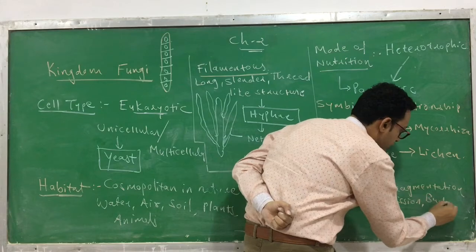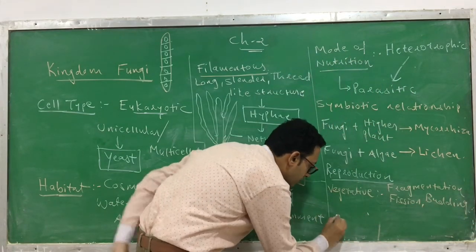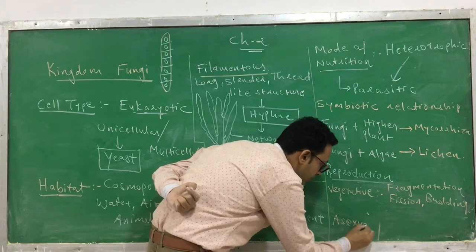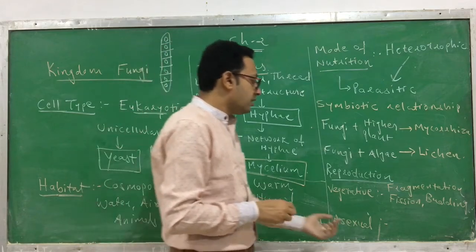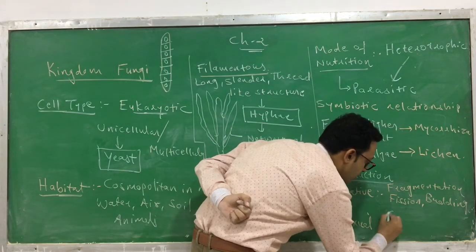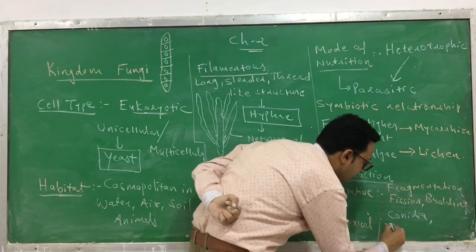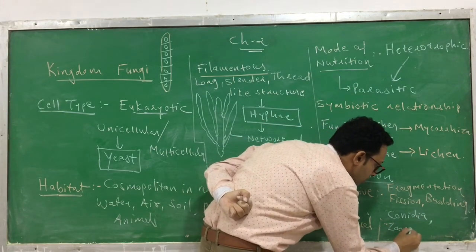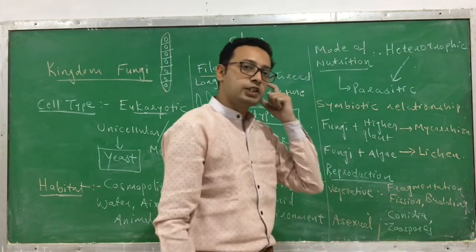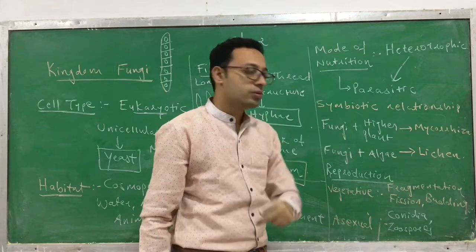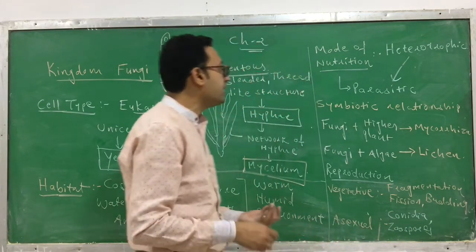Asexual reproduction, which includes vegetative, more specifically occurs by formation of different spores like conidia or zoospores. Conidia are non-motile spores, zoospores are motile spores, and motile means they can move.